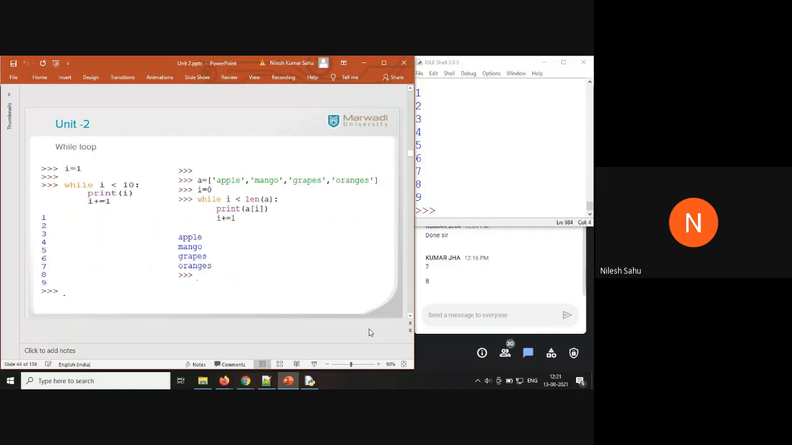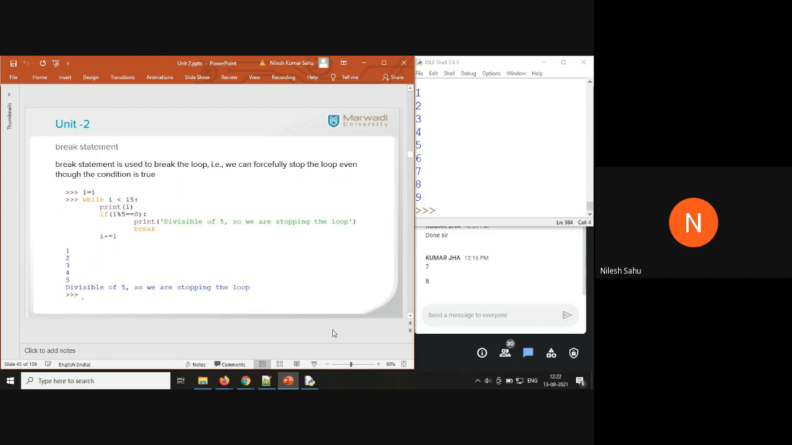Now, if you want to access the element inside the list using a while loop, you already know indexing in a list starts from 0. So while i is less than the length of a, whatever the length of this list is, print a[i], then i += 1. So it is going to print the elements inside the list.